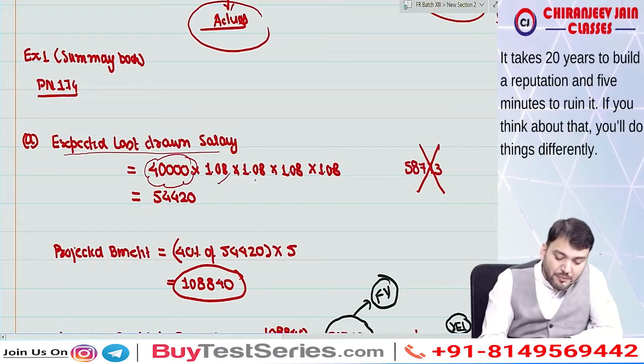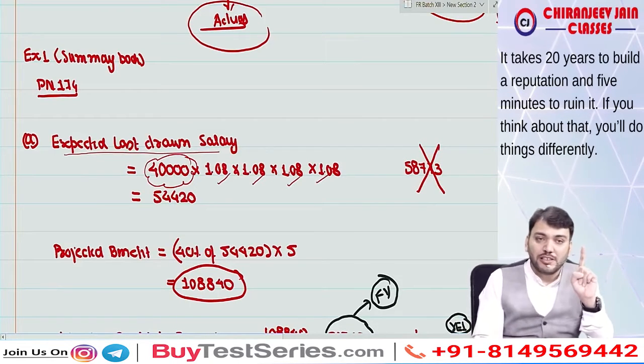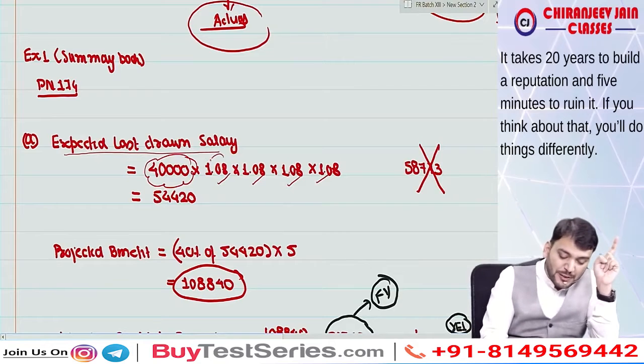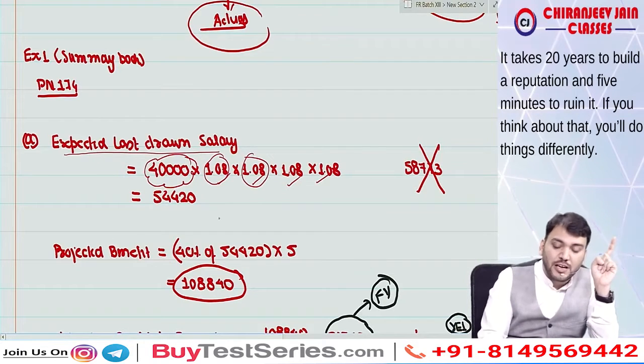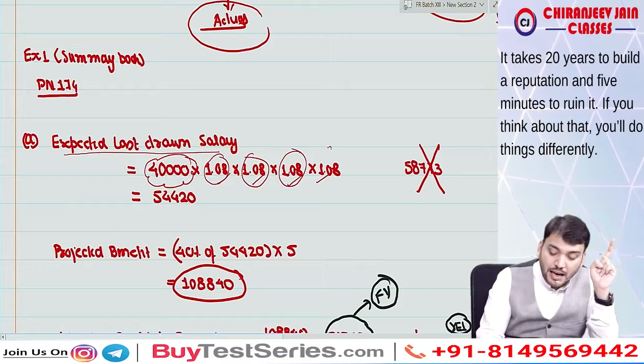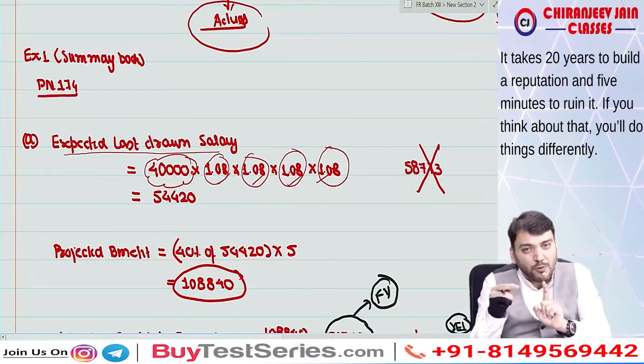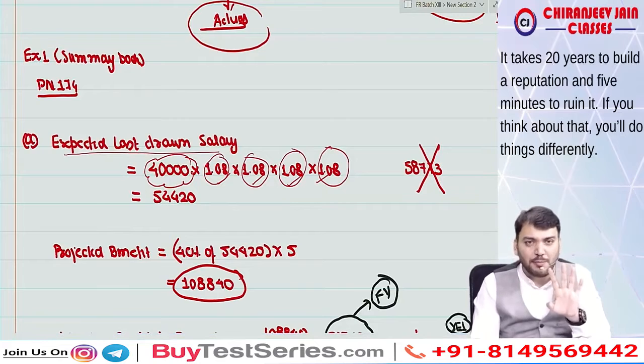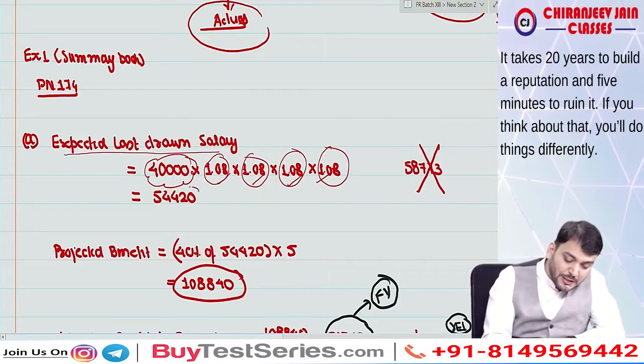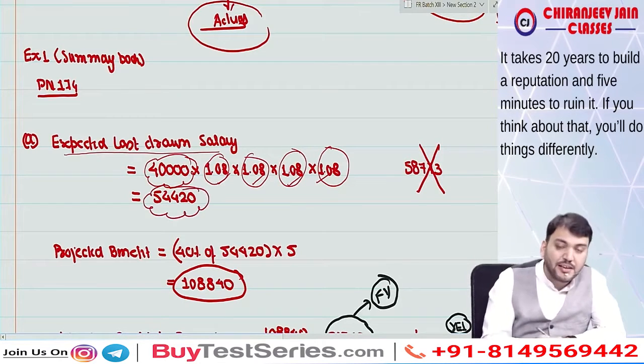So it will increase by 1.08, 1.08, 1.08 for 5 years. So when 40,000 is for the first year, then this becomes for the second year, this becomes for the third year, this becomes for the fourth year, and this becomes for the fifth year. Means compounding will be done only 4 times. I hope you have understood. Correct now. So this becomes the last drawn monthly salary.